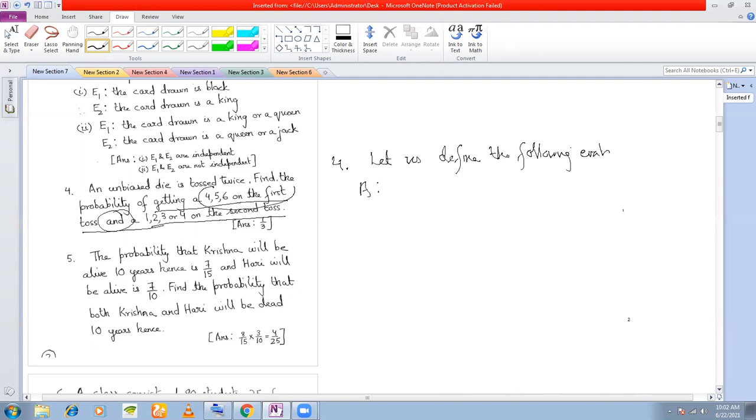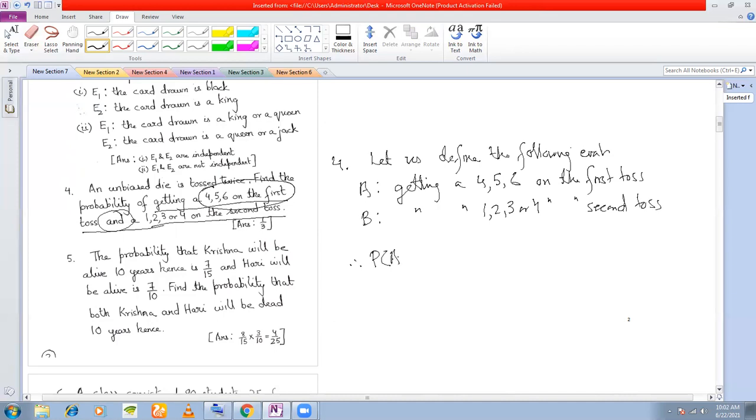Event A is getting a 4, 5, or 6 on the first toss. The event B here is getting a 1, 2, 3, or 4 on the second toss.